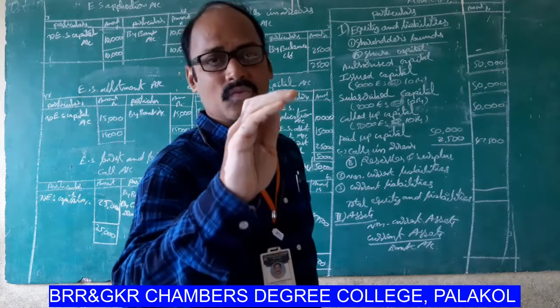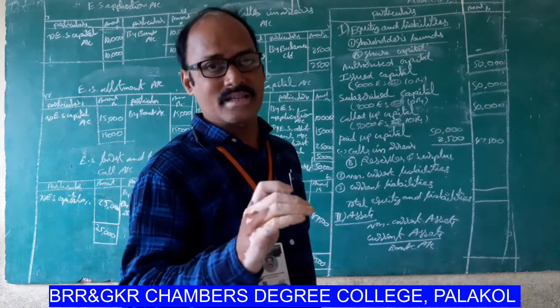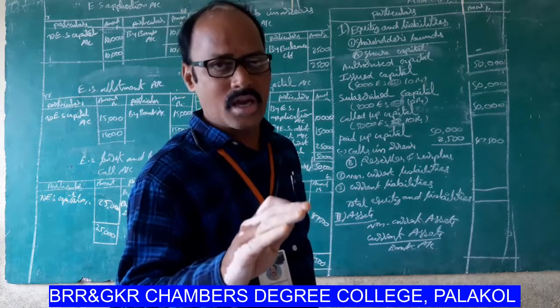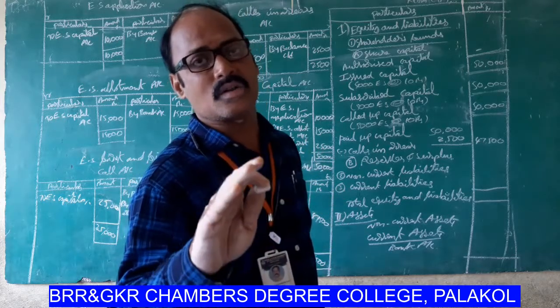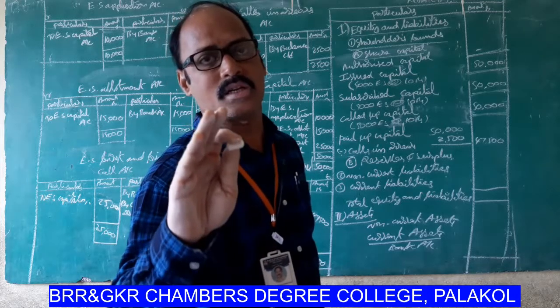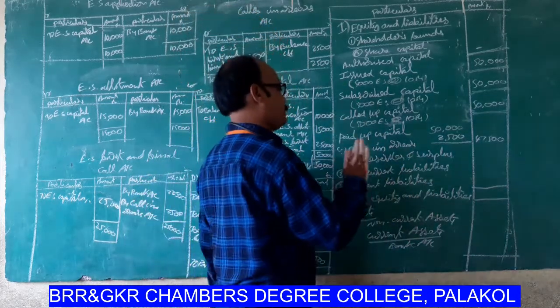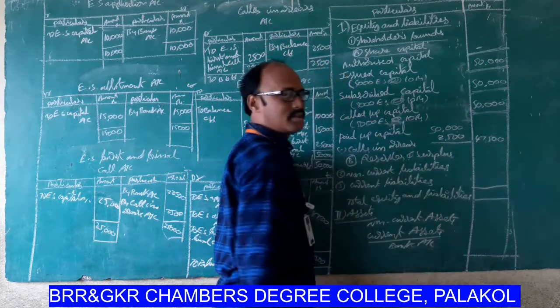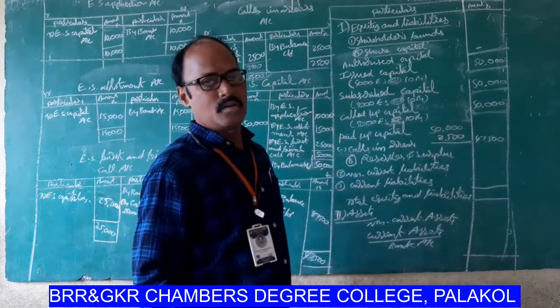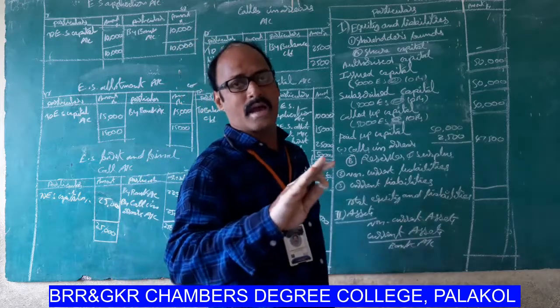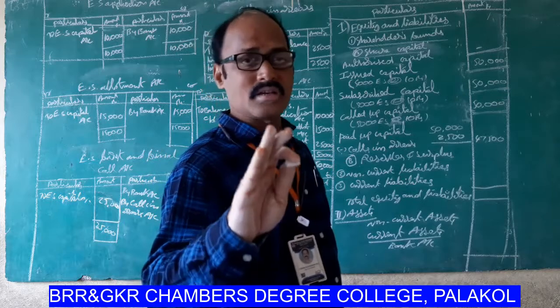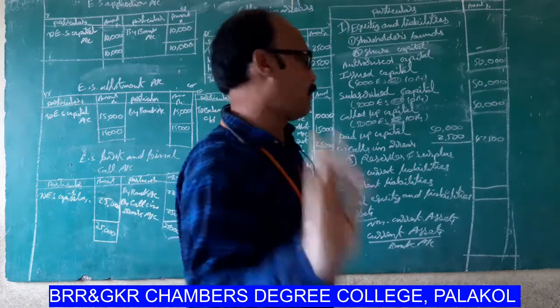Total capital 50,000, less calls in arrears 2,500. Okay, the remaining 47,500 rupees amount is to be treated as paid up capital. So the paid up capital amount is 47,500. There is no information about reserves and surplus in this problem.